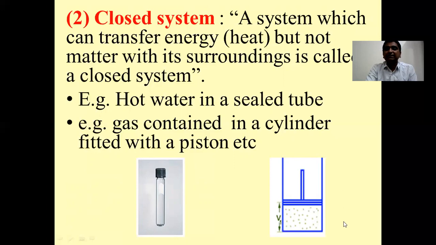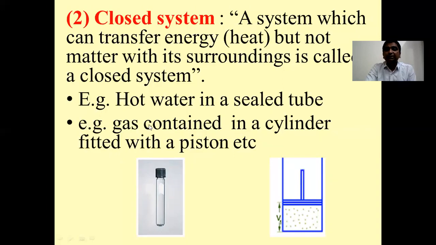In the second example, I have shown a very common example given in thermodynamics, a gas enclosed in a cylinder fitted with a weightless and frictionless piston, which we will see in due course. Here the system can exchange energy but not matter with its surroundings.